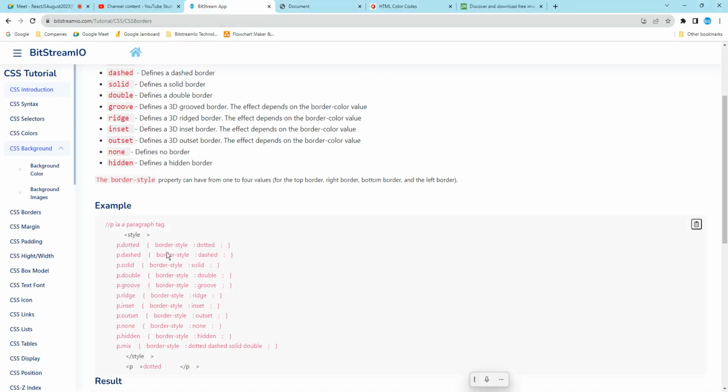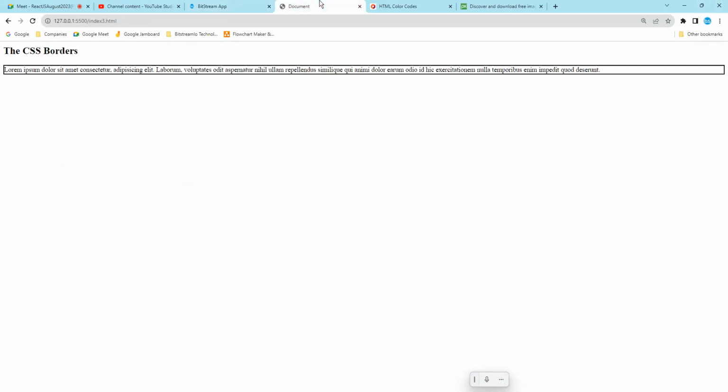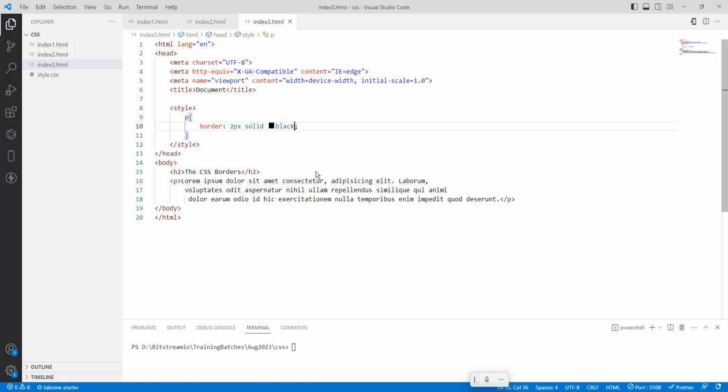What is the first one? Border style is dot. Okay, what I will do, border equals 2 pixel solid black. Save it. We'll go here, and we'll see the border is applied for this one. If you want to set a width and height, you can do it.